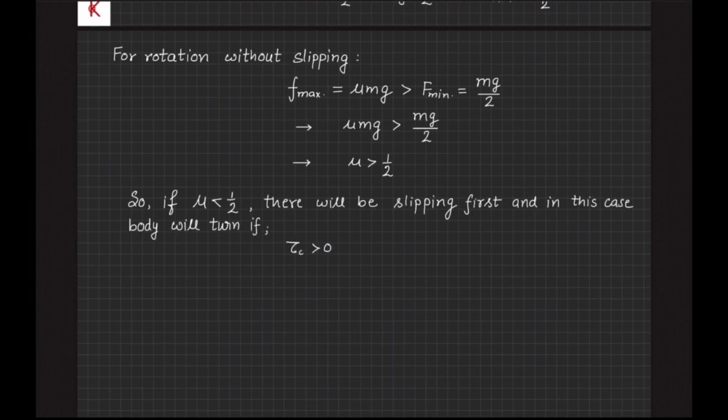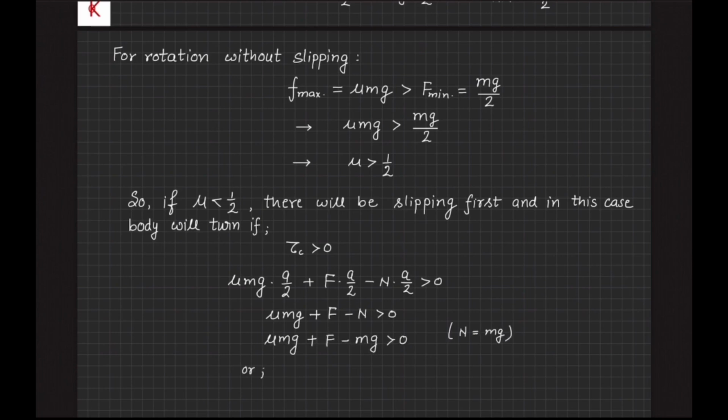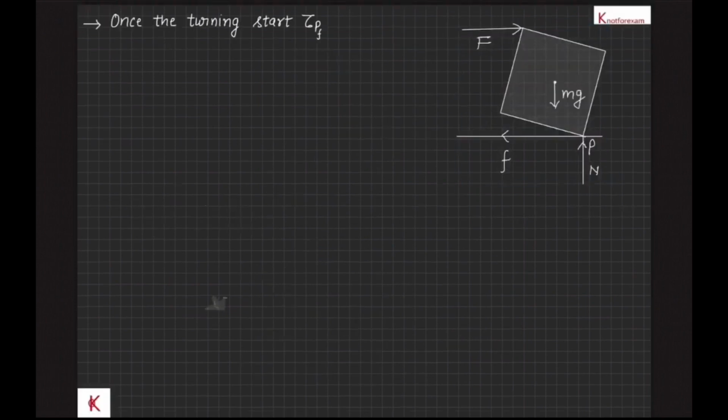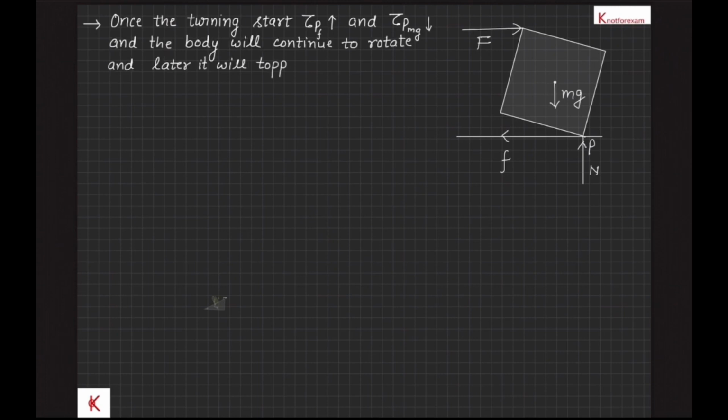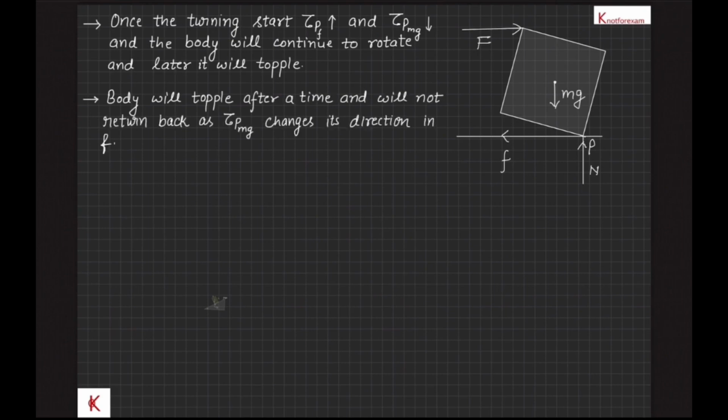In this case the body will turn if the net torque about C is greater than 0. That is, mu mg into a by 2 plus F into a by 2 minus N into a by 2 greater than 0, or mu mg plus F minus mg greater than 0, or F greater than mg (1 minus mu). Once the turning starts, the torque of force F about point P increases and the torque of mg about the point decreases, and the body will continue to rotate and later it will topple. The body will topple after a time and will not return back, as the torque of mg about P changes its direction in favor of toppling when the line of action of mg crosses the edge.